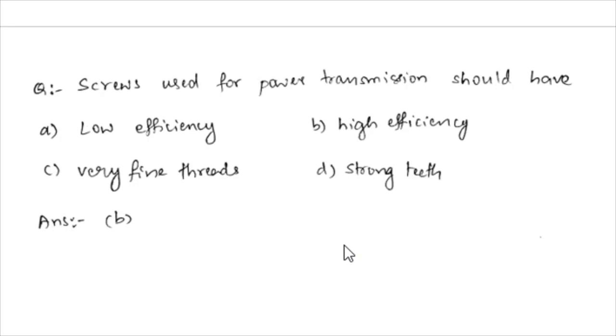Screws used for power transmission should have: option A, low efficiency; option B, high efficiency; option C, very fine threads; option D, strong teeth. And here option B is the correct option, that is high efficiency. For power transmission, the losses should be minimum and efficiency should be high. So the screws used for power transmission should have high efficiency.